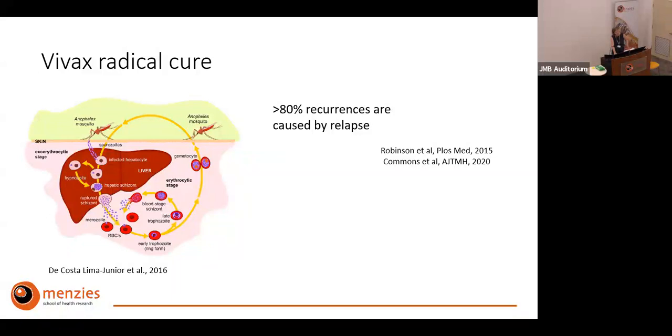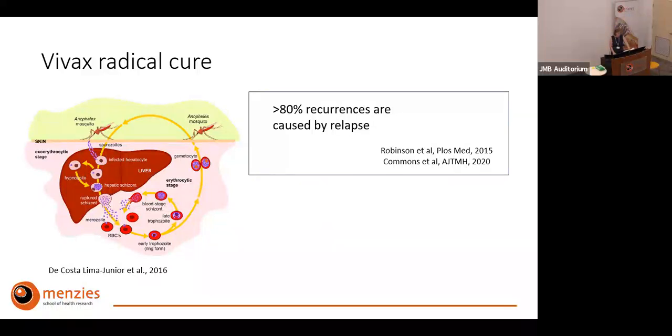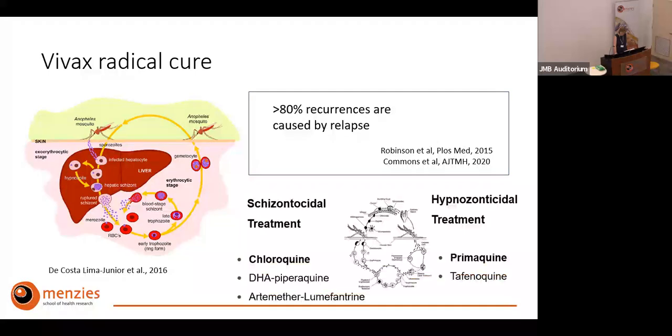And this is really relevant in the context of malaria elimination, because a lot of our conventional malaria control and elimination tools are very much focused on preventing infections. So if you think of bed nets or insecticide spraying, as well as treatment of the acute disease phase, they really don't address those dormant liver forms.